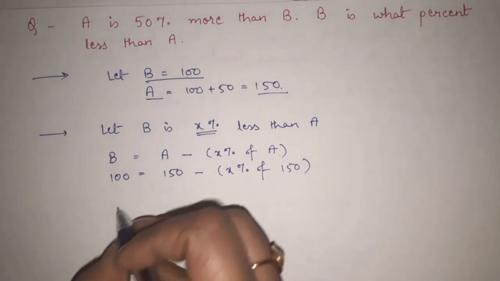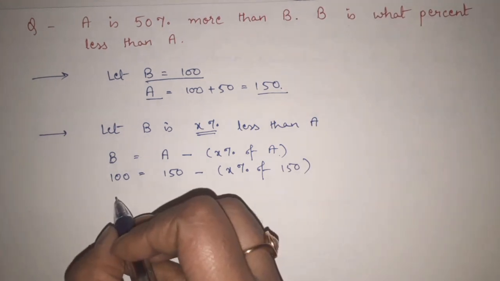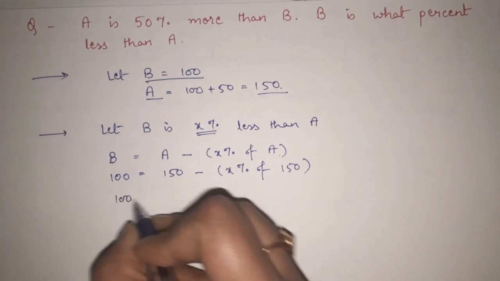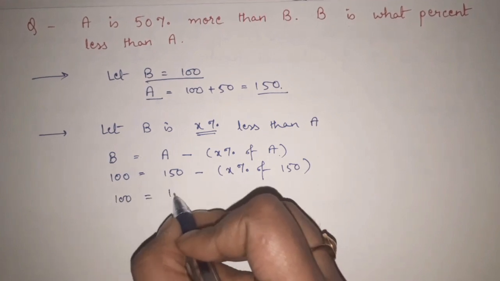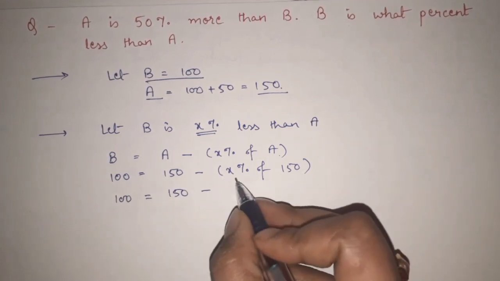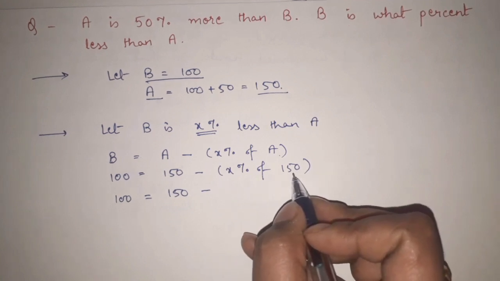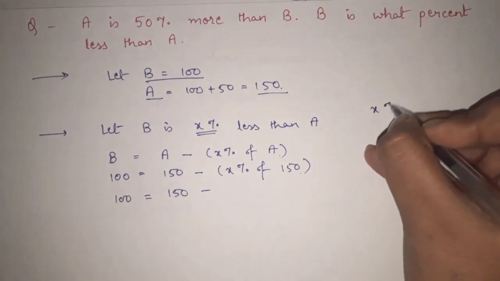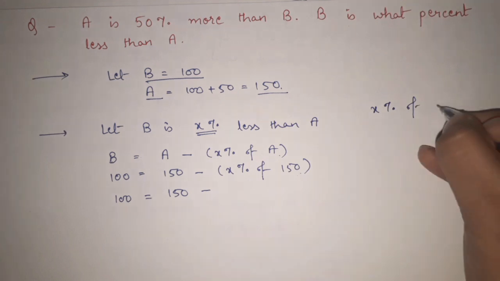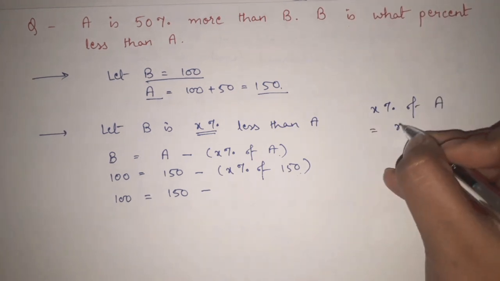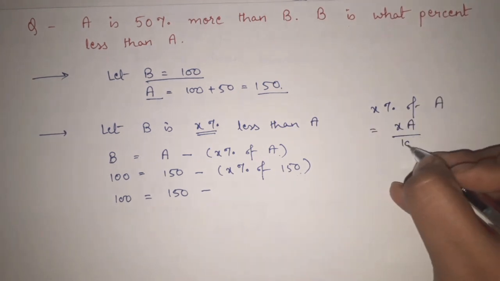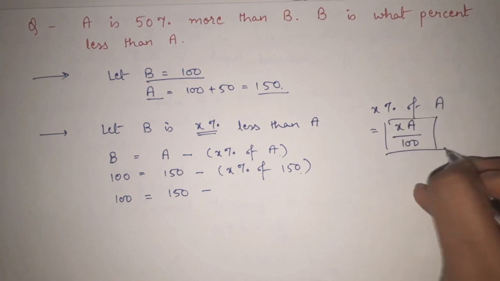Alright. So 100 equals 150 minus X percent of 150. Now X percent of anything, let's say A, is always equal to X into A divided by 100. Remember this.